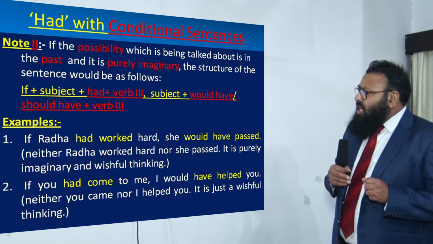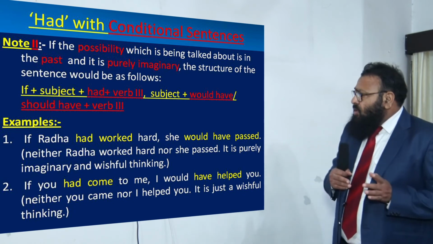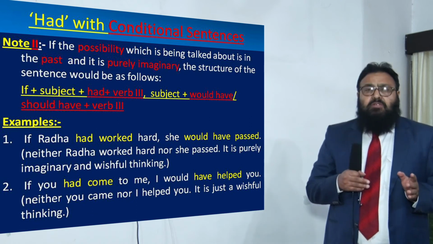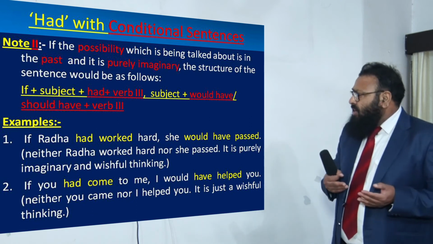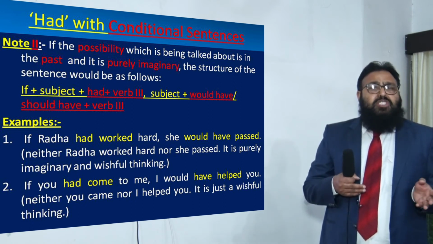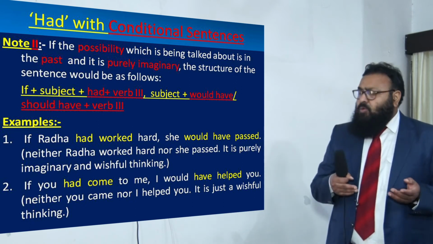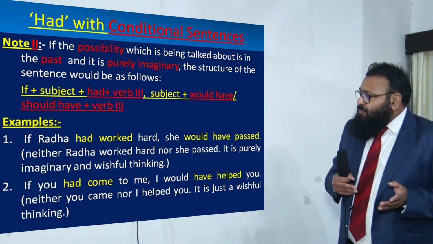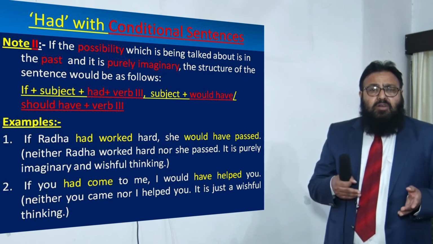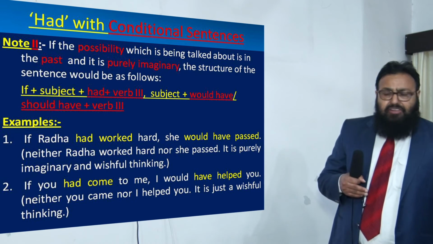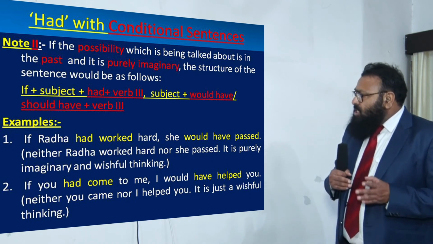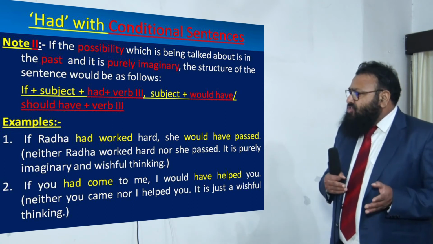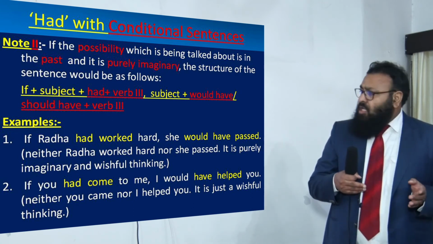Now, dear children, if the possibility which is being talked about is in the past, and it is purely imaginary, the structure of the sentence would be as follows. If plus subject plus had plus verb third form in the subordinate clause or adverb clause, and in the main clause, subject plus would have/should have plus verb third.